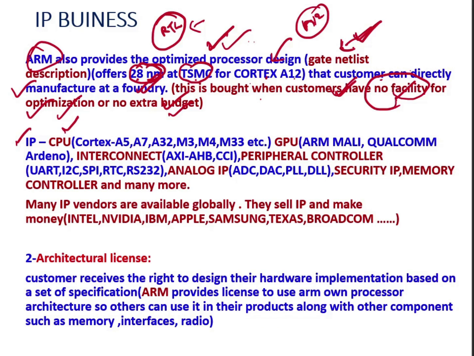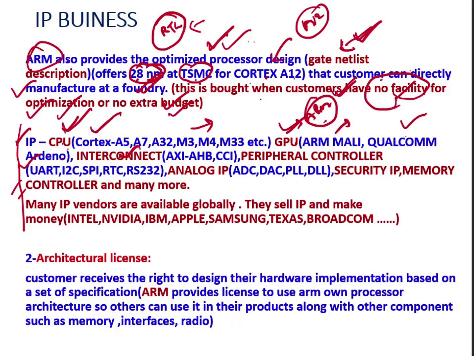from ARM. These Cortex numbers I have given are the IP cores provided for the CPU by the ARM company. And there is also a GPU provided by ARM: ARM Mali is from the ARM company. Then Qualcomm provides a GPU called Adreno. So what does this mean? What IP are available? IPs are available for the CPU, these are some examples. IPs are available for GPU, for example ARM Mali and Qualcomm Adreno.